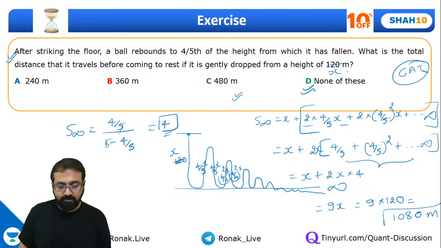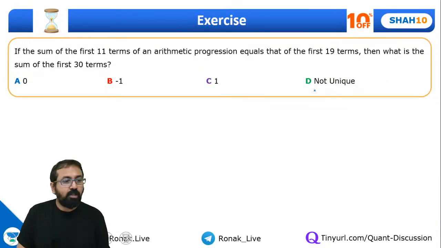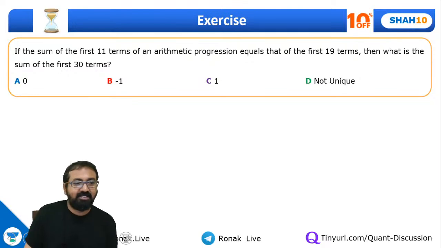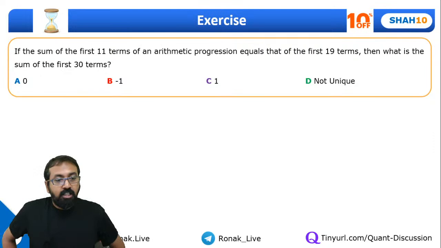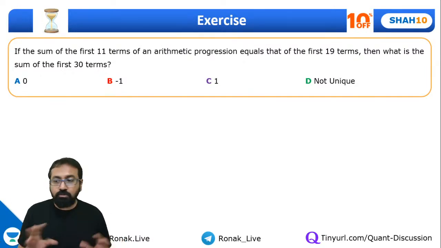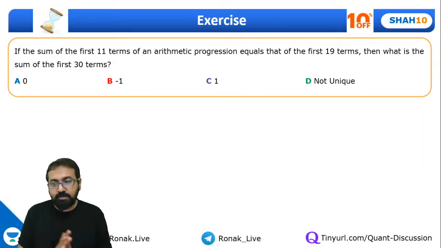Okay. Fine guys. So let me show you one more question then. Sure. Try for this. This is also a good question. If the sum of the first 11 terms of an arithmetic progression equals that of the first 19 terms, yesterday we discussed this kind of question, then what is the sum of the first 30 terms?